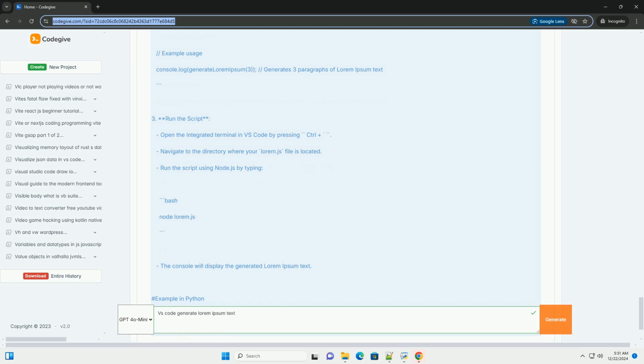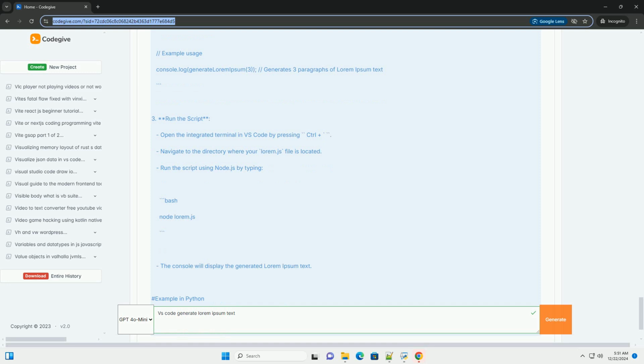Const loremIpsumText equals. Lorem ipsum dolor sit amet, consectetur adipiscing elit. Sed do eiusmod tempor incididunt ut labore et dolore magna aliqua. Ut enim ad minim veniam, quis nostrud exercitation ullamco laboris nisi ut aliquip ex ea commodo consequat. Duis aute irure dolor in reprehenderit in voluptate velit esse cillum dolore eu fugiat nulla pariatur. Excepteur sint occaecat cupidatat non proident, sunt in culpa qui officia deserunt mollit anim id est laborum.